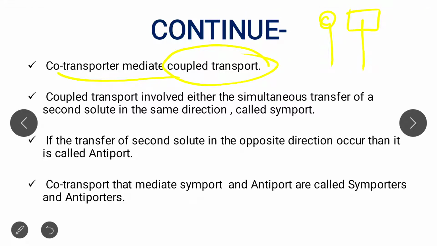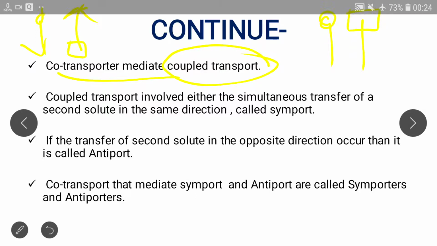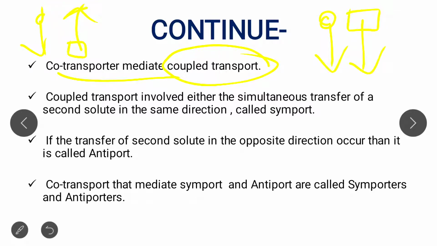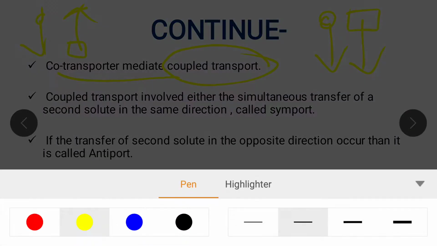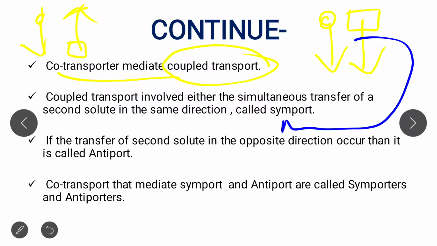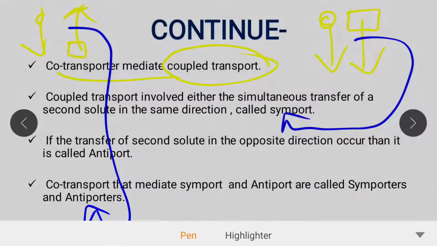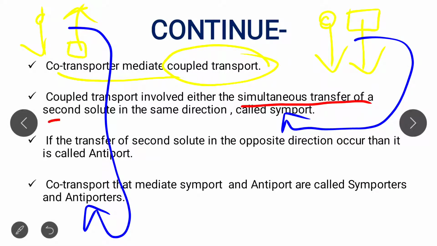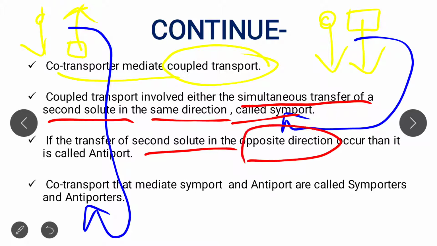While if two molecules are transported in the opposite direction, this is called antiport. This is called symport, while this is called antiport. Clear? So coupled transport involves either the simultaneous transfer of a second solute in the same direction, called symport, or the transfer of a second solute in the opposite direction, called antiport.